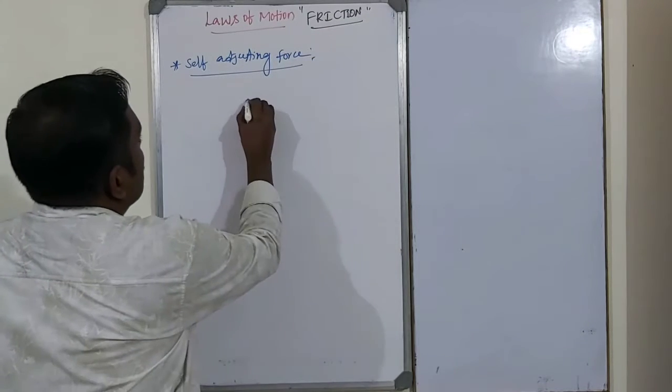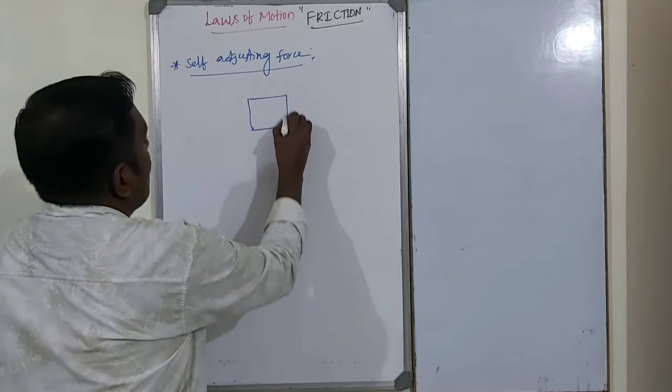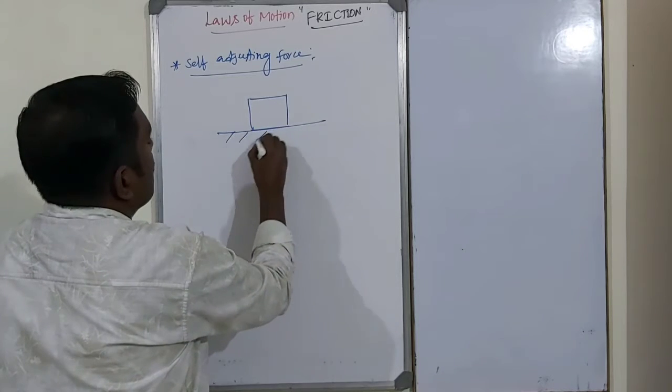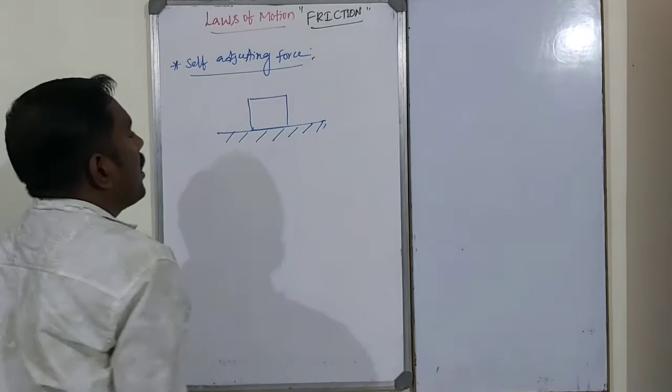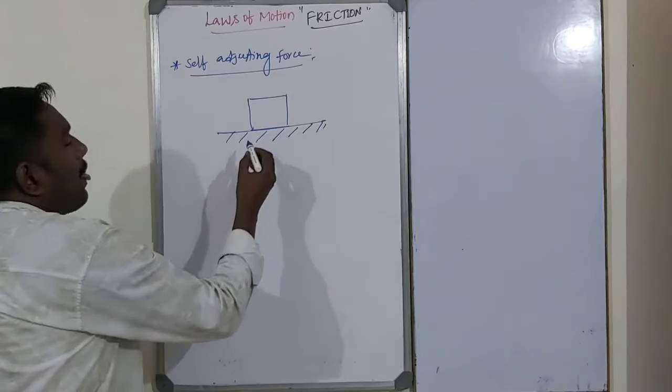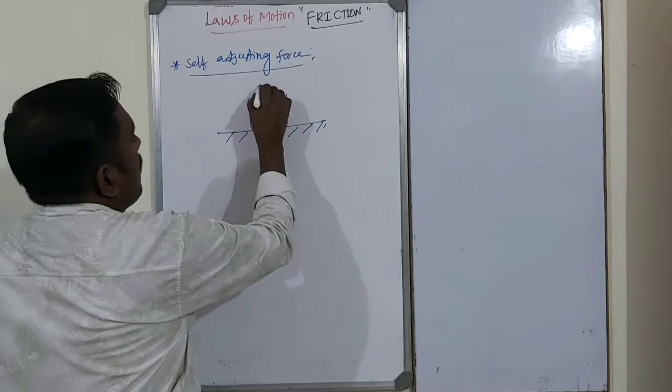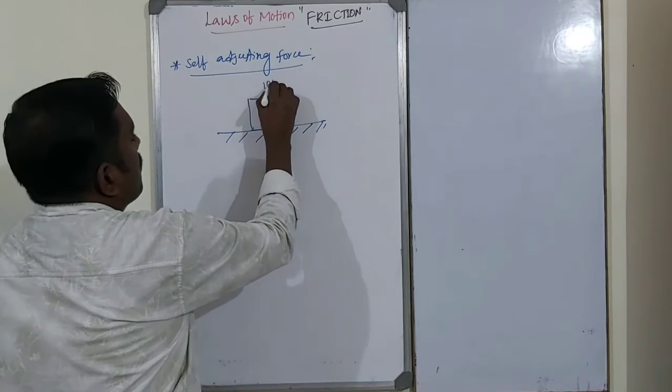Let us consider a body on the earth surface. Suppose the weight of the body is 10 Newton.